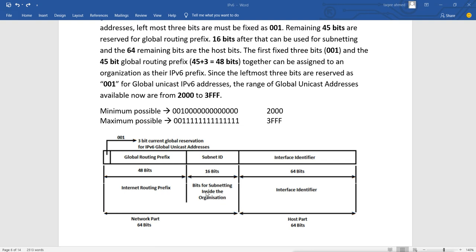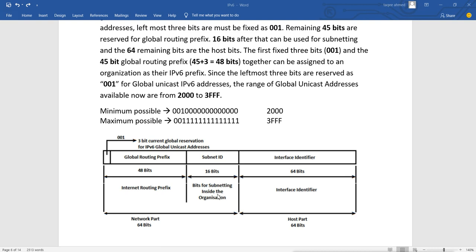Now an organization can do subnetting in it. That means if the organization has multiple departments and wants to divide them, and they want to assign the IPv6 addresses which they have got from the IANA to their organization and divide it into different departments, they can use these 16 bits to divide the IP addresses. That is subnetting, and that is why it is used inside the organization, to differentiate between those departments.